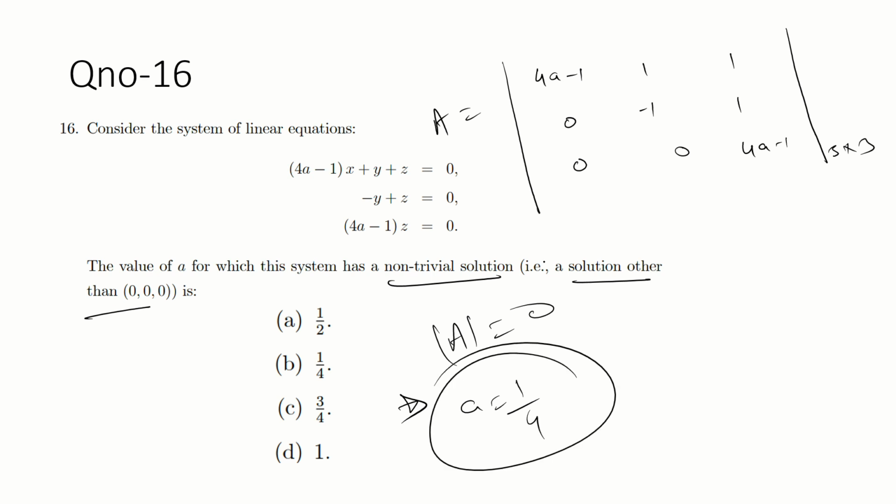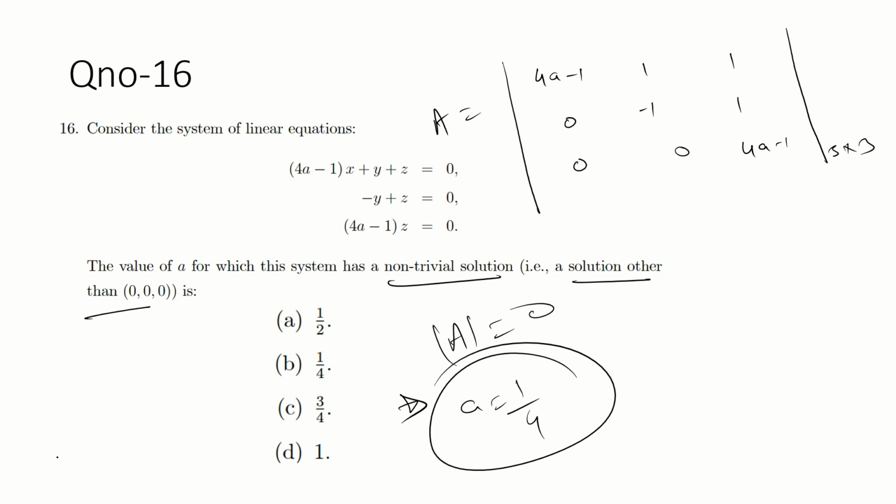Simple. Just find the determinant. Guys, just find the determinant. Take this and close this and just multiply this. Again, minus 1. Just close this and just take this.